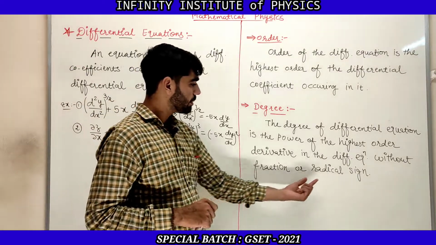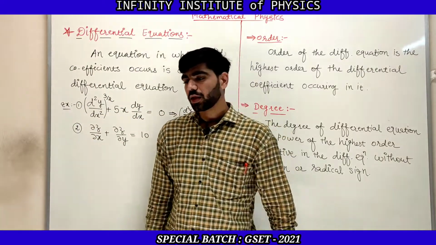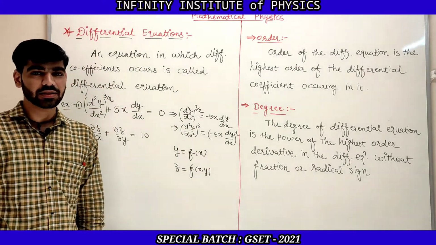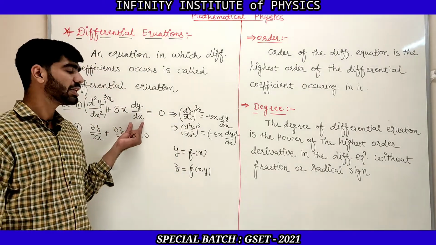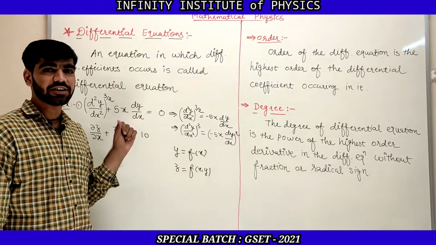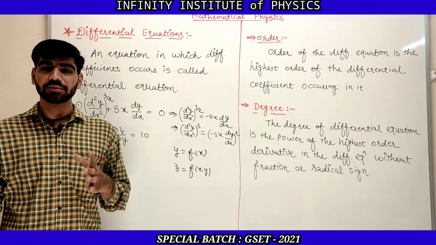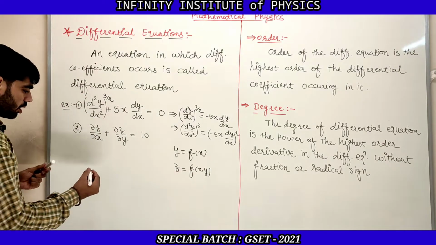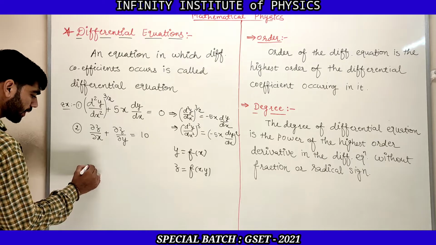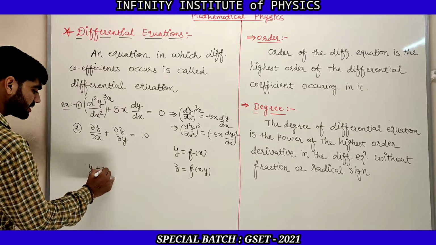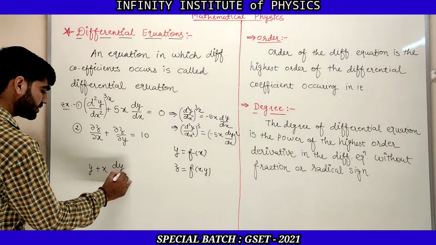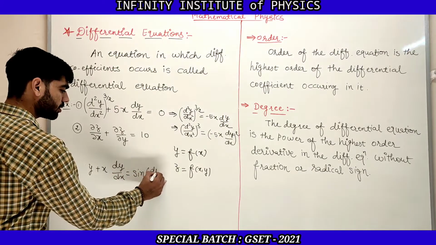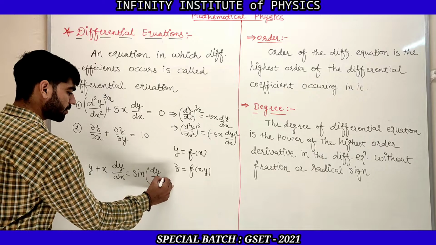But now what do we mean by this radical sign? Radical sign means whenever the derivative term is given as the angle of some function. Suppose I have the equation y plus x dy by dx is equal to sine of dy by dx.